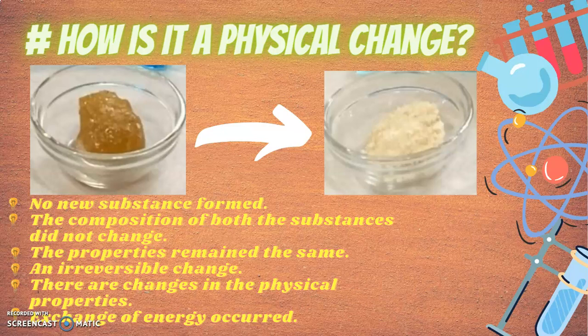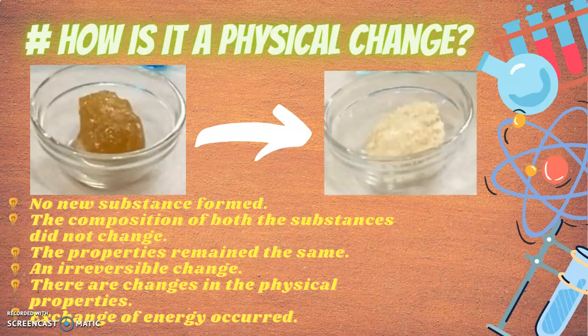The rock sugar's property is somewhere identical to its powdery form. This is because the rock sugar tastes sweet and so does its powdery state. Rock sugar when heated turns into a black mass and so does the powdered sugar. When this change occurs, the rock sugar can be converted into powdered form, but powdered sugar cannot change back to its rock form. This is the reason we call it an irreversible change, as this change cannot be reversed and becomes permanent.